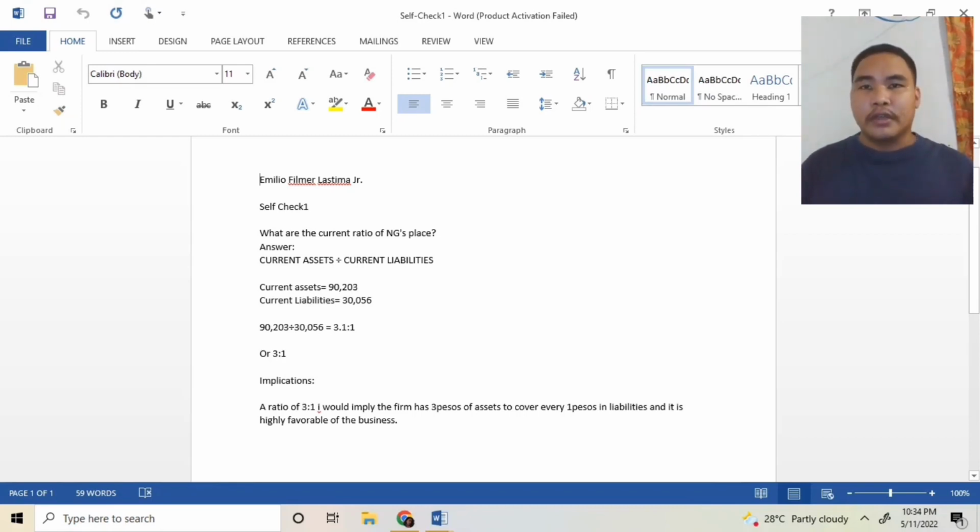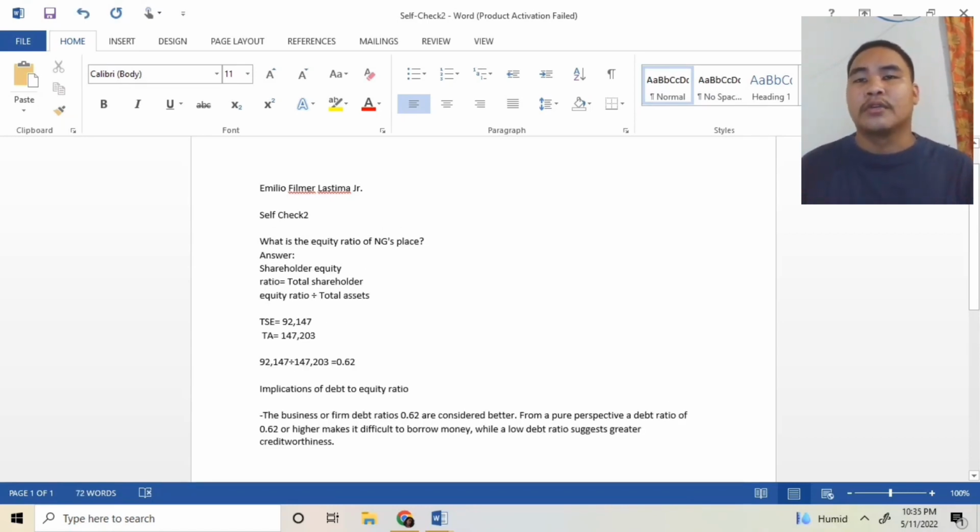The current ratio is calculated using two standard figures that a company reports in its quarterly and annual financial results, which are available on a company's balance sheet: current assets and current liabilities.